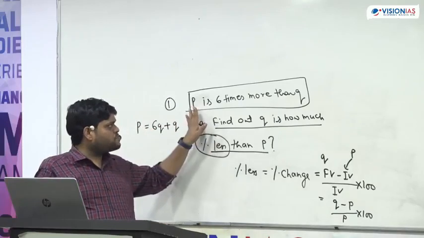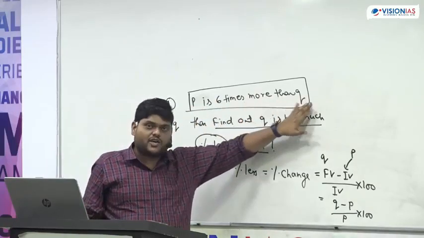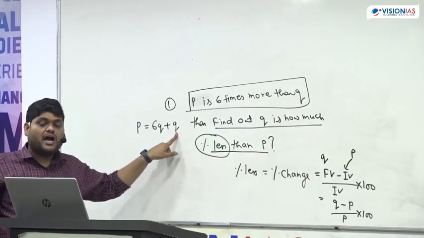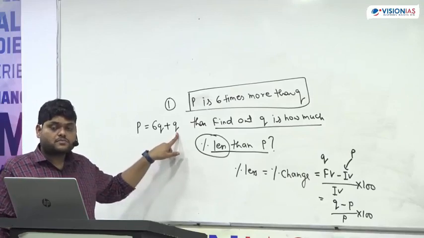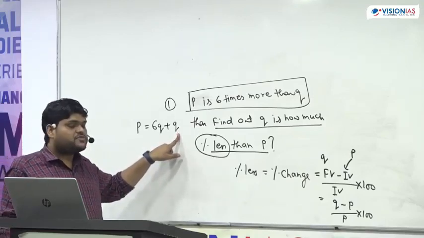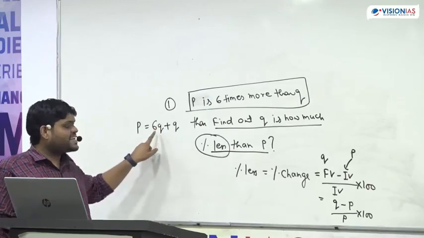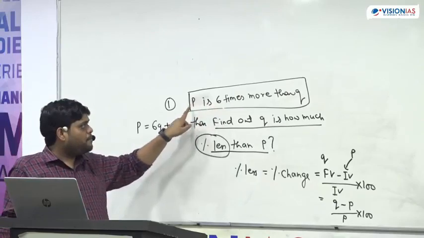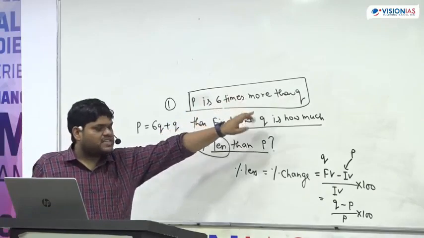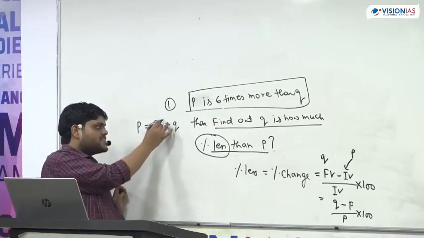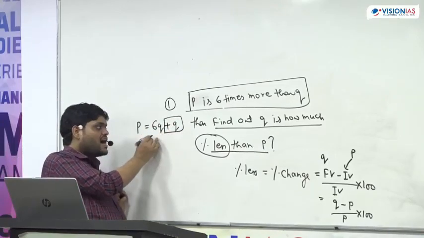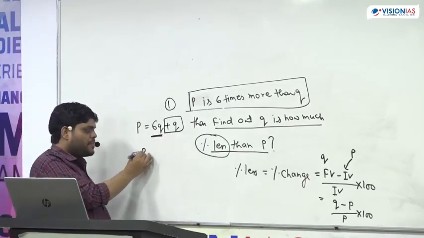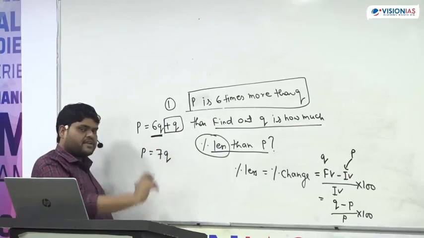So here the question is P is 6 times more than Q. So more than Q means something is getting added into Q. And how much are we adding into the Q? We are adding 6 times. And from where are we getting this information? From the question itself. P is 6 times more than Q. So this is showing more than Q, and how much more? 6 times. So we have added 6Q plus Q, that means P is equal to 7Q.